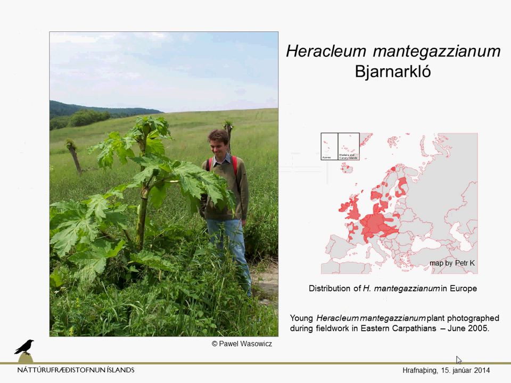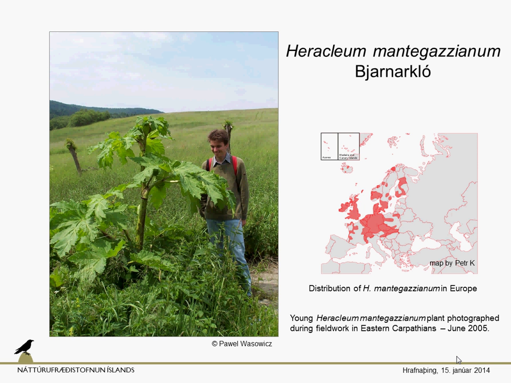But there is another species that we already have in Iceland. This is Bjarnarkló, Heracleum mantegazzianum. And here is the photograph of the Bjarnarkló I took in the Eastern Carpathians in 2005. This is a very young plant. That's the beginning of June, and it's growing in a ditch. I'm 1.83 meters, and it was higher, and the ditch was about 1 meter. So it was already 3 meters high, but it gets much higher, I can assure you.